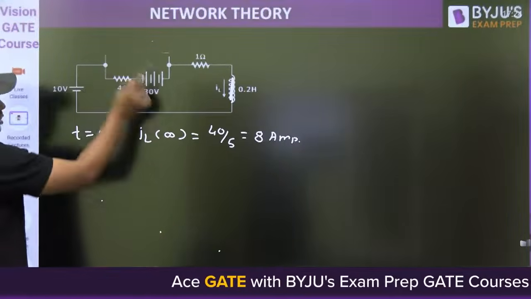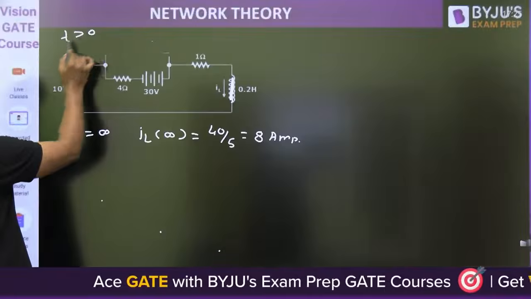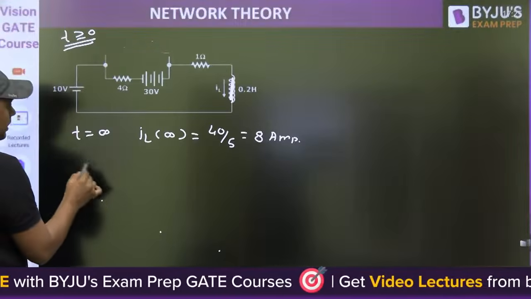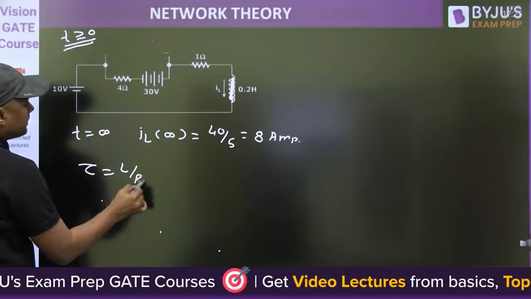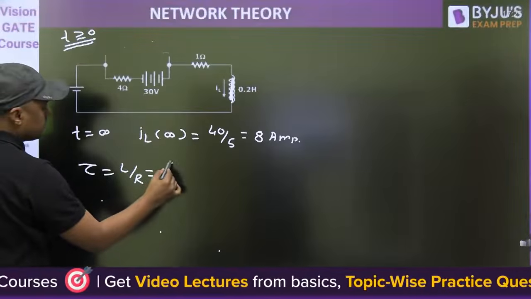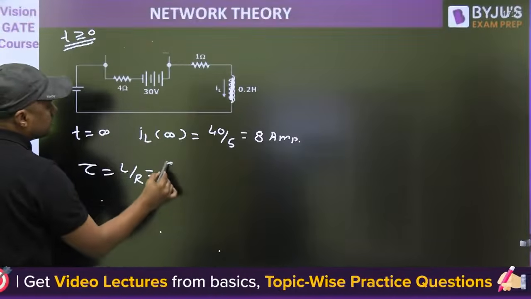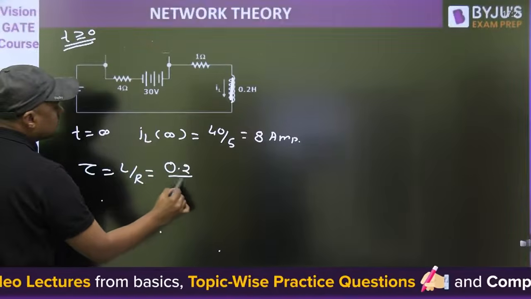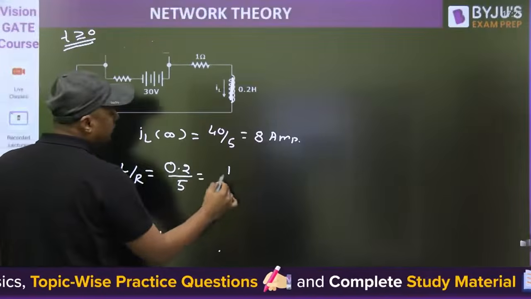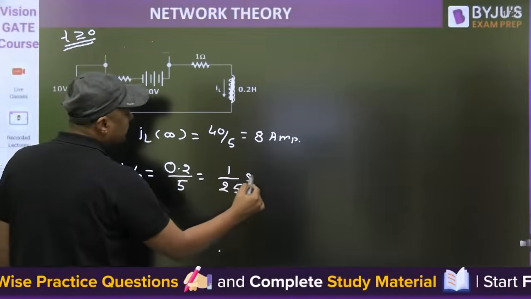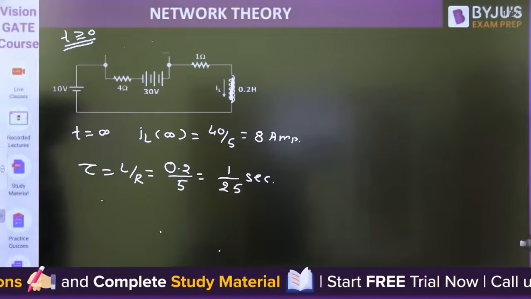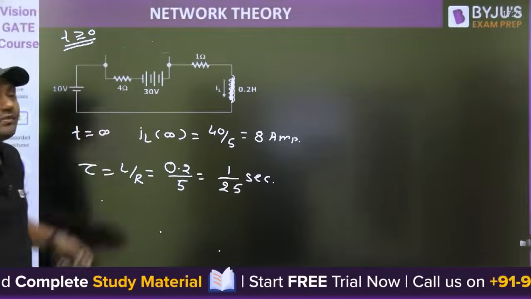And what is the time constant? Always remember we are calculating the time constant for t greater than or equal to 0. Now the switch is open. Time constant is L by R. What is the R? 4 plus 1, 5. And what is the L? 0.2. 0.2 divided by 5. 0.2 is nothing but 1 by 5, so it will become 1 by 25 second. This is the time constant.